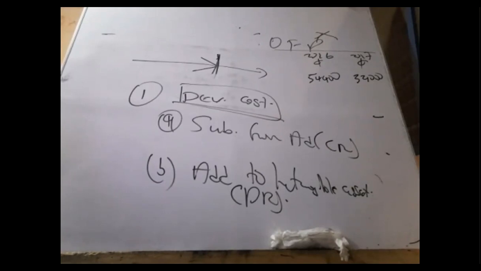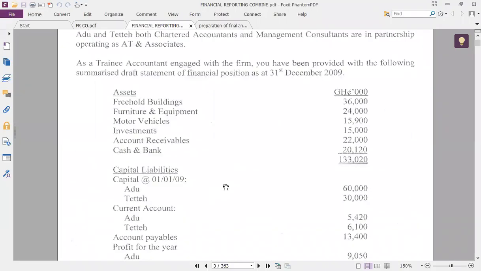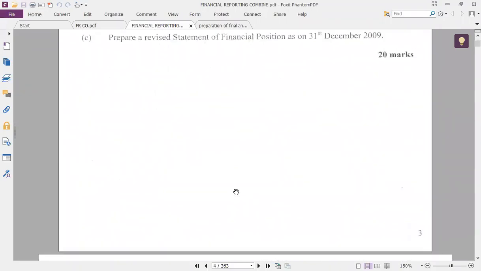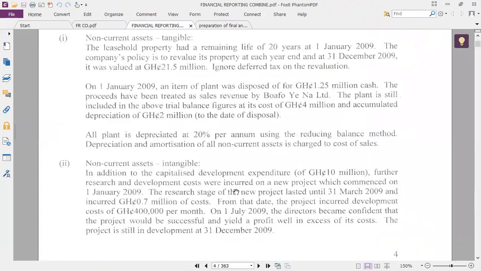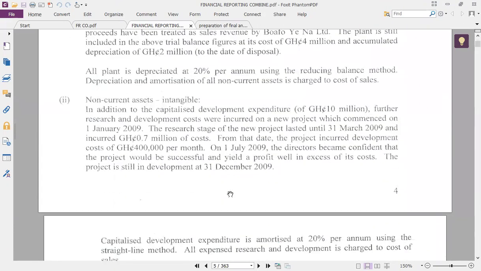I have to scan through. Let's look at this question. Okay, go to note 3. I think I have to solve this question.